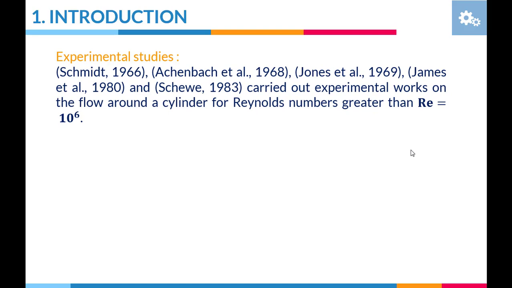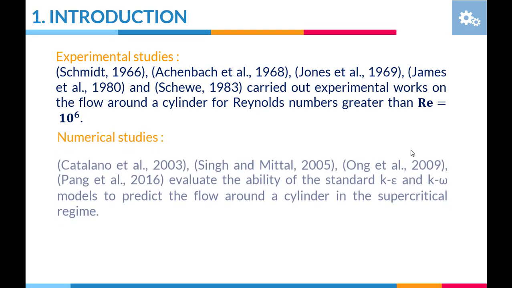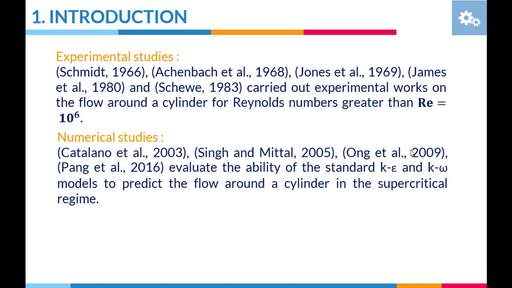Schmitz, Aschenbach, Jones, James, and Steve carried out experimental works on the flow around a cylinder for Reynolds number greater than 10^6. Much numerical research has been done on numerical simulation, such as Catalano, Singh, and Mittal, Ong, Pang, who evaluate the ability of the standard k-epsilon and k-omega models to predict the flow around a cylinder in the supercritical regime, that means in the high Reynolds number.